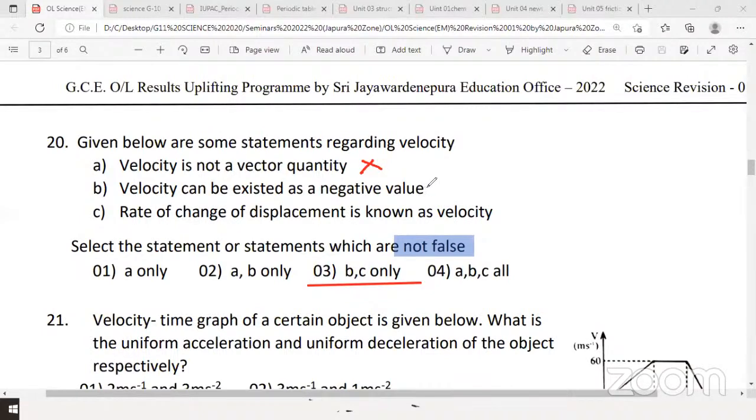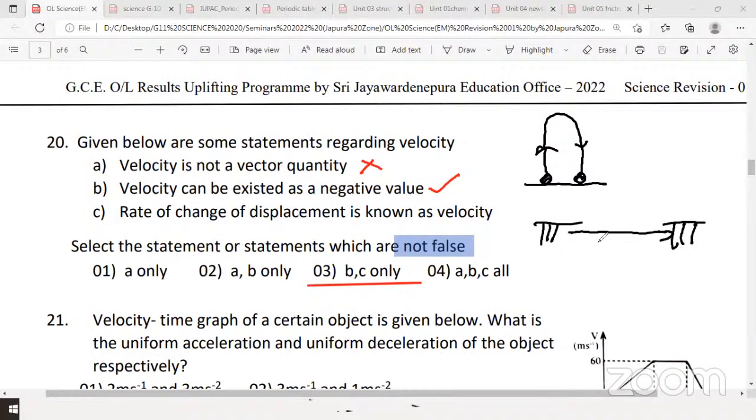Velocity can have a negative value, because when the direction changes, okay, look at the screen everyone. If you are throwing an object vertically up, when it returns to the same point, the starting point, the displacement is 0 here. Imagine a batsman runs between wickets, and if the batsman completes 2 runs between wickets, displacement is 0.